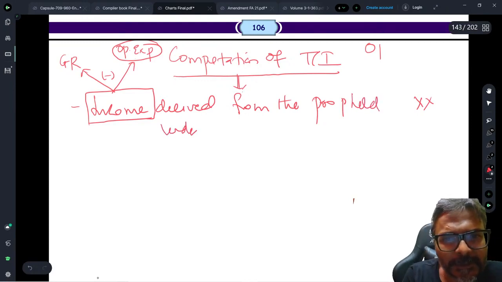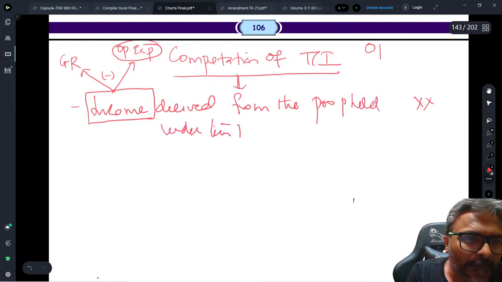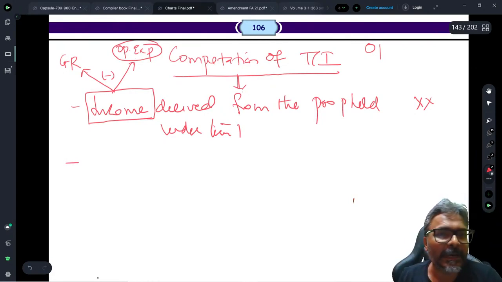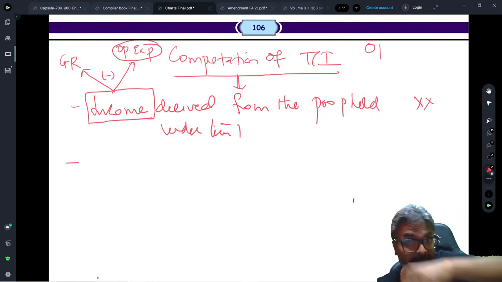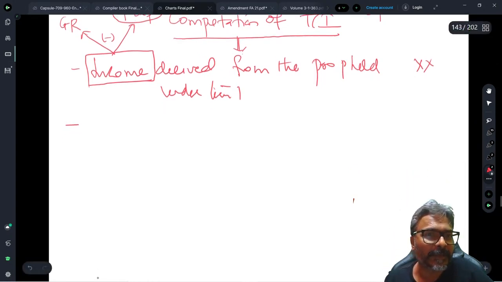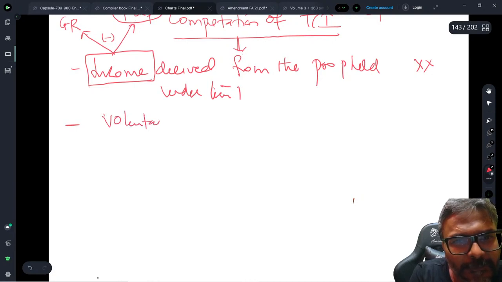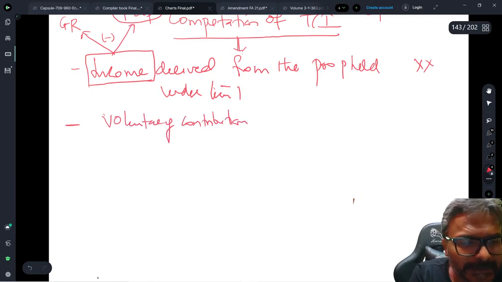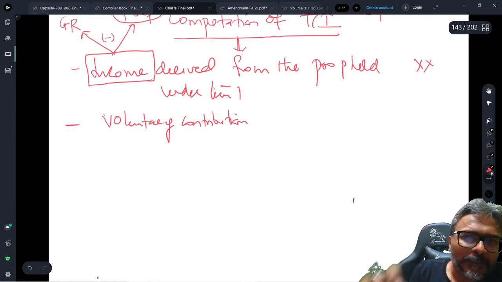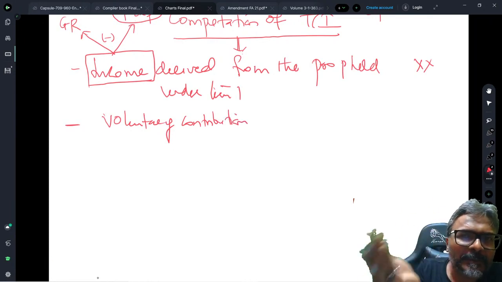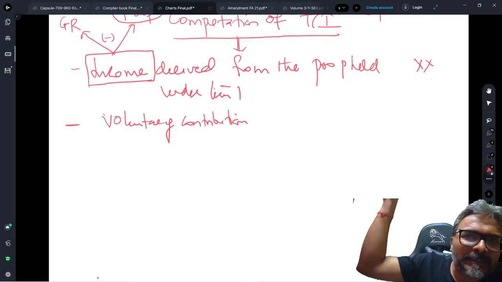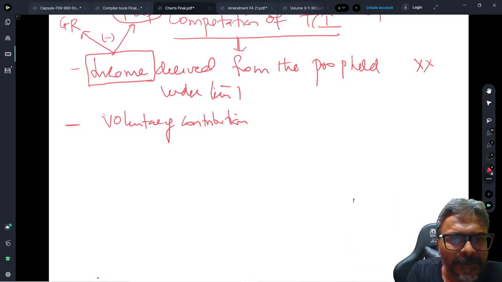So, income derived from the property held under the trust. This is the fun point. Held under the trust. Now be careful. The amendment point. See how the amendment impacts your income statement now, how you're going to make the income statement. The second one, students, here is about the voluntary contribution. Be careful on the voluntary contribution, students. This is again going to be there in your examination for sure. And the problem is that students may have understood the amendment, but how to apply it in the examination, they may in fact make some error. So let's be very clear about the impact of the amendment.